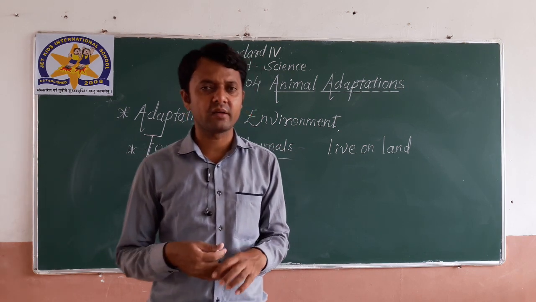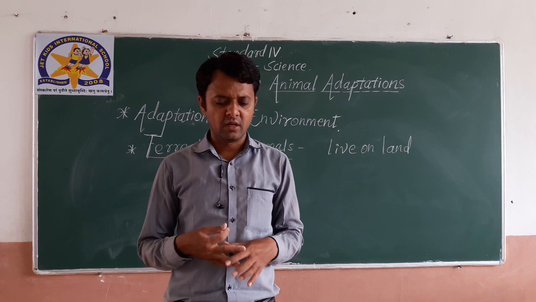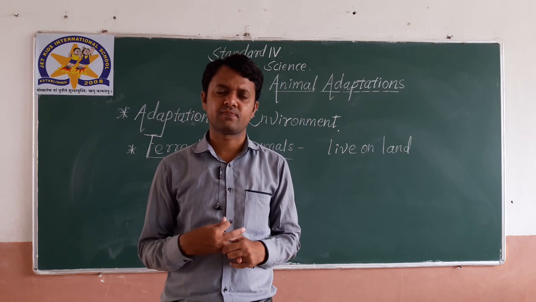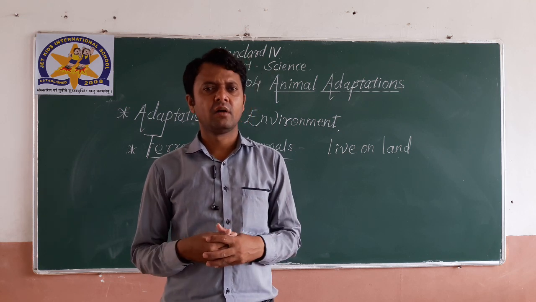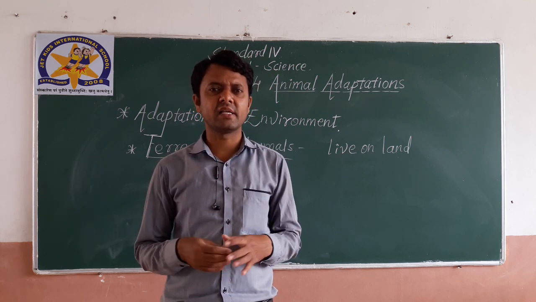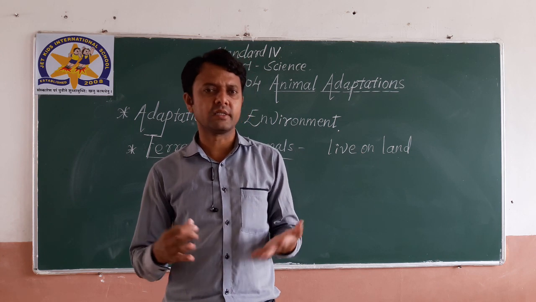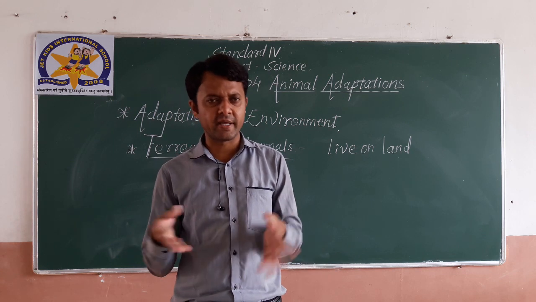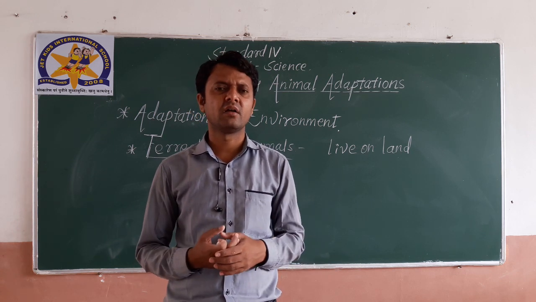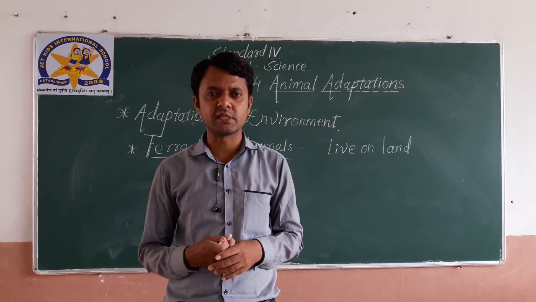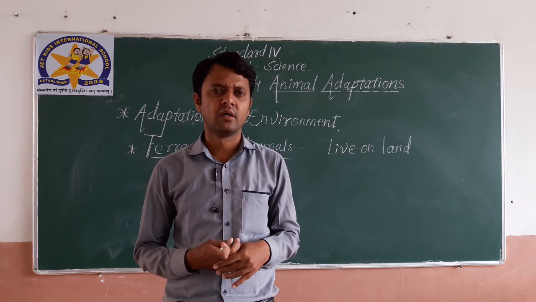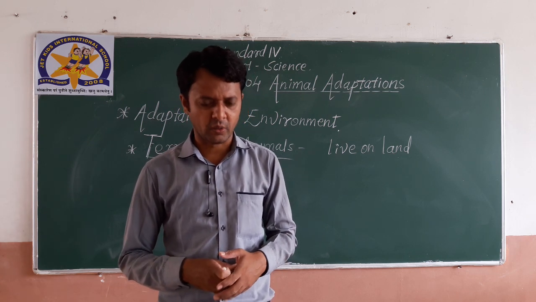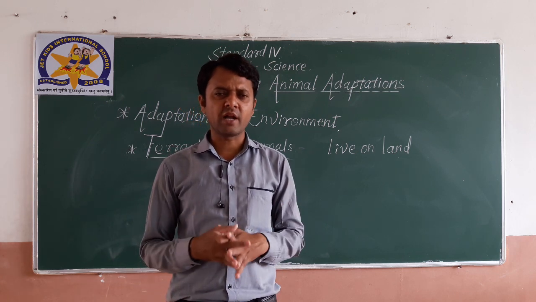Animals that live on land are called terrestrial animals. The climatic conditions of land vary from place to place. Vary means different. The climatic conditions on land are not the same for all regions. Sometimes it is a cold region, sometimes a hot region, sometimes a medium region. While we are discussing the animals which live on land, we must consider that the climatic conditions vary from place to place.